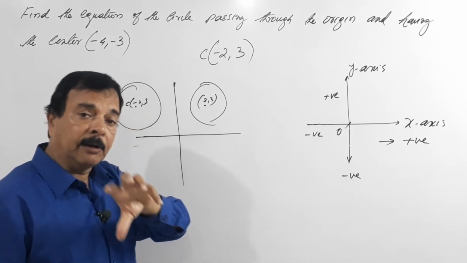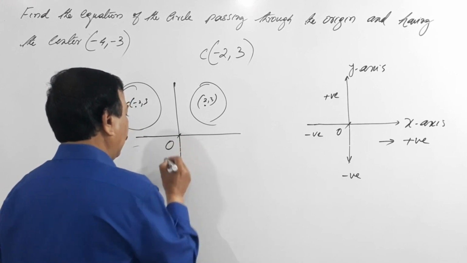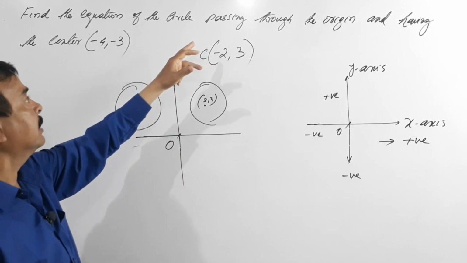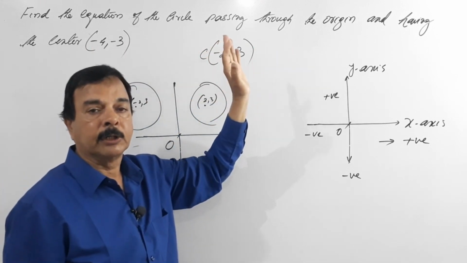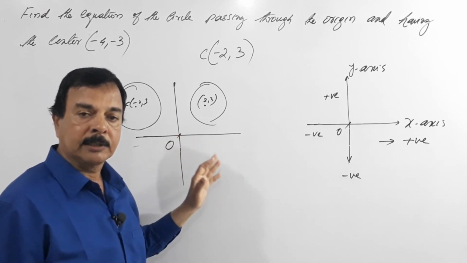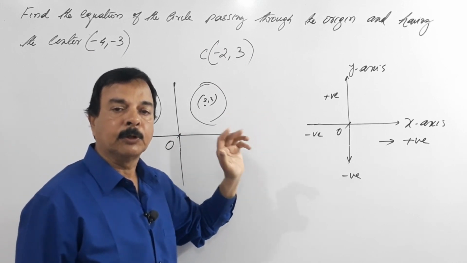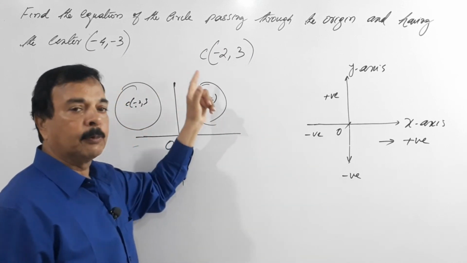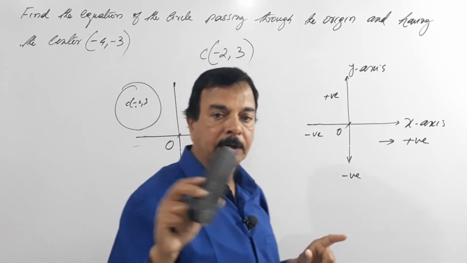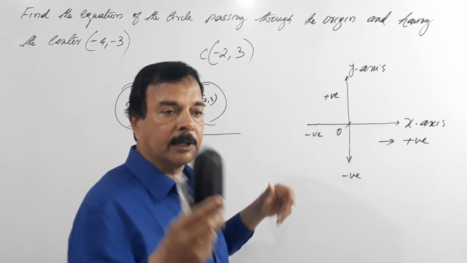And what if the center of the circle coincides with the origin of the x and y axes? It means the circle is passing through the origin, that both x and y are 0. So x is 0, y is 0. So in the fundamental equation put x equals 0, y equals 0, and that proves the circle is passing through the origin. I hope I made it very clear. So you should not have any doubts regarding the circle passing through the origin. So let's solve this problem, you will understand better.